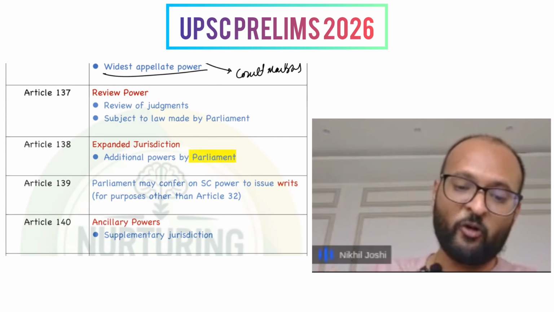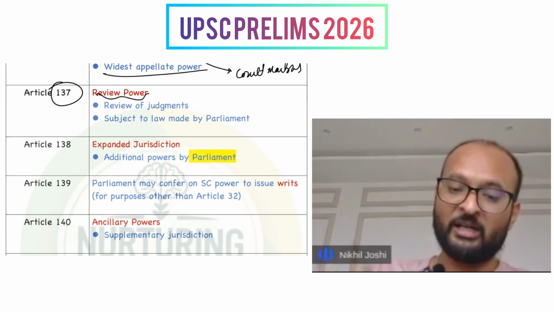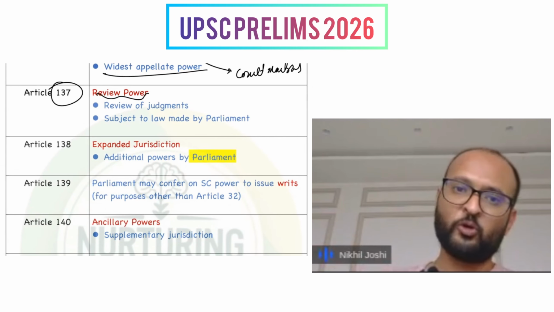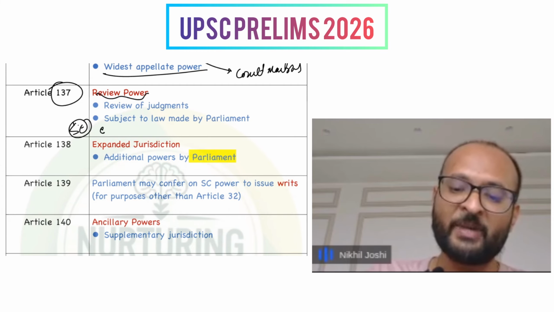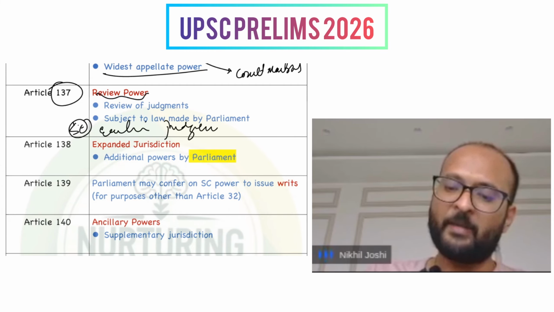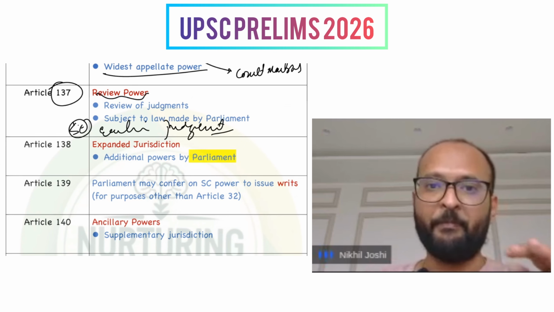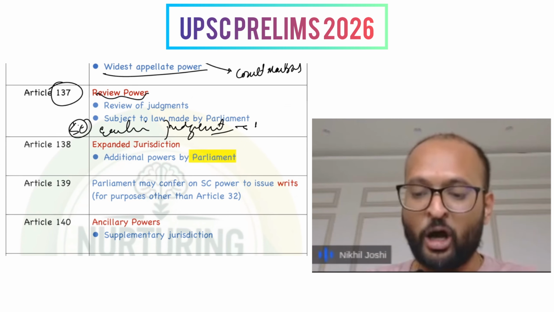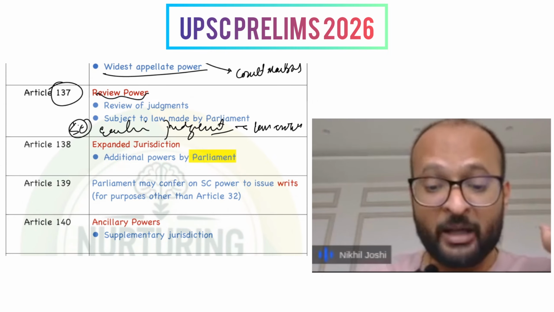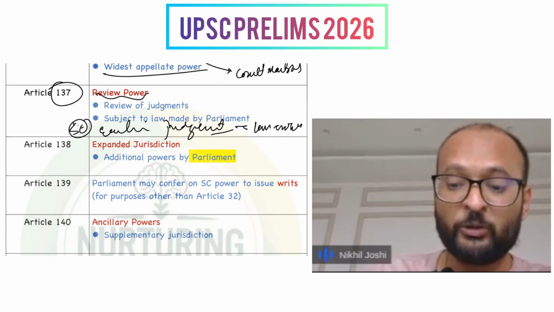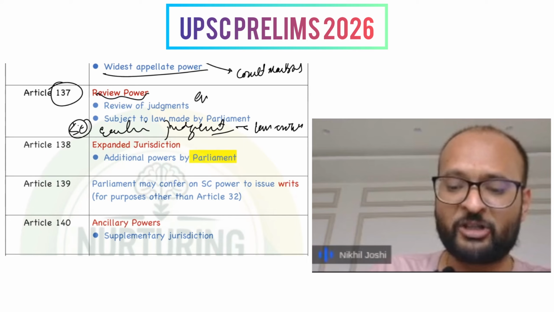Next is the review power of the Supreme Court. The Supreme Court has a revisionary power. It can overturn its earlier judgments and make the law evolutionary or dynamic. This is particularly important with respect to the evolution of the basic structure which took place.